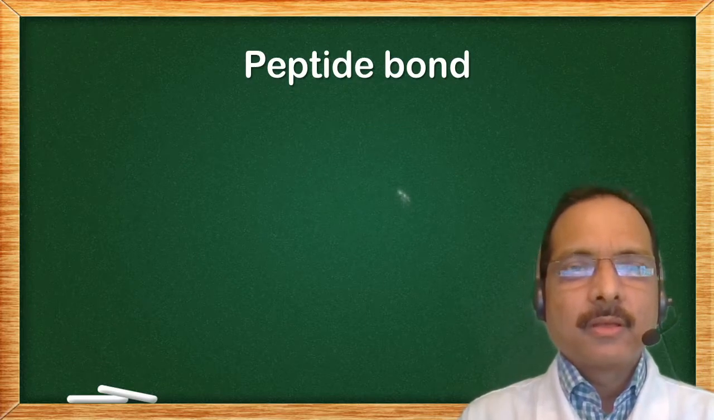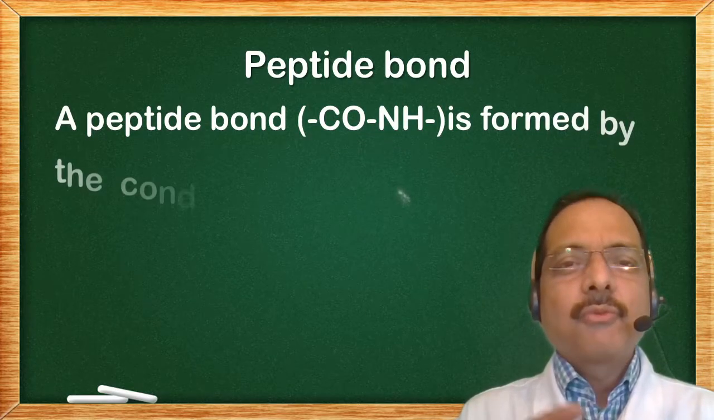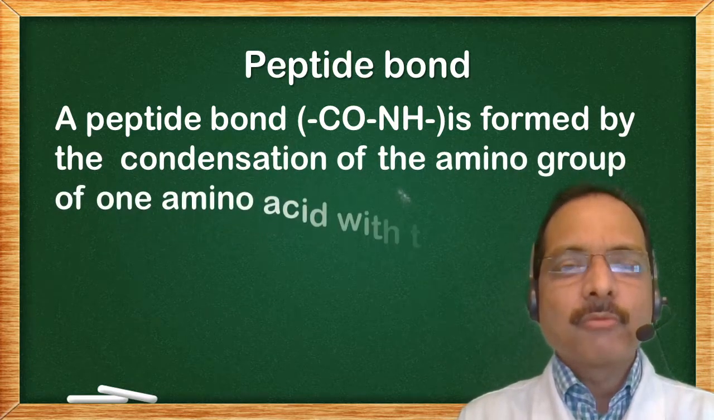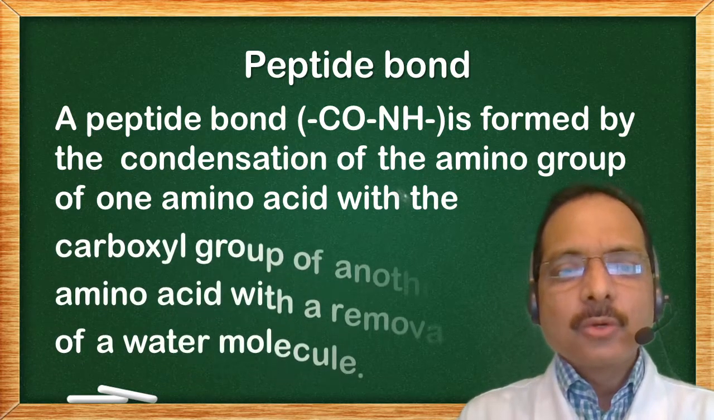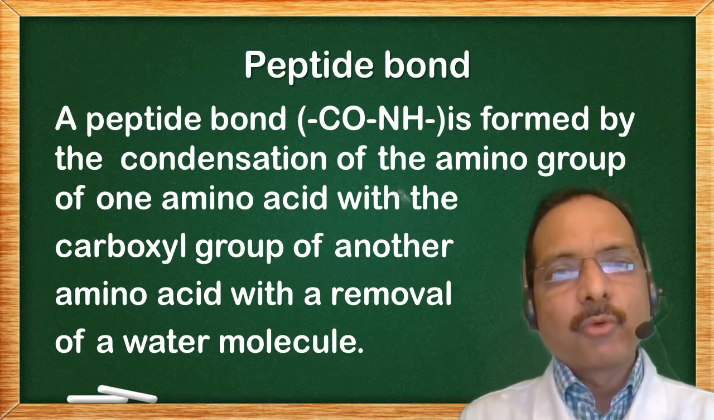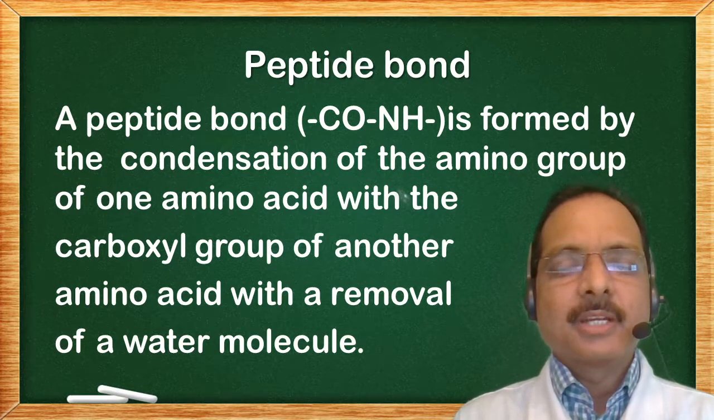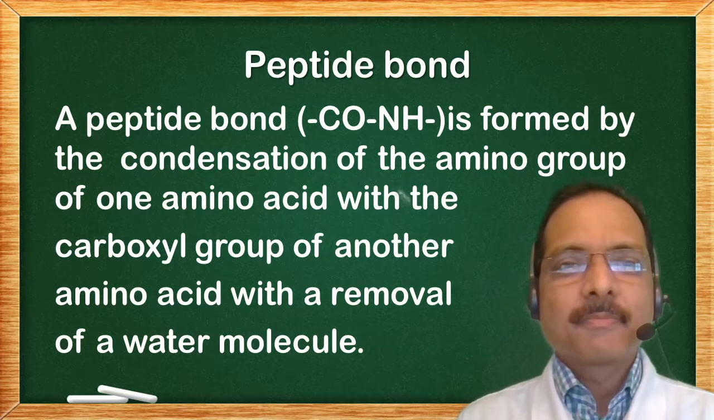Peptide bond. A peptide bond is formed by the condensation of the amino group of one amino acid with the carboxyl group of another amino acid with the removal of a water molecule. It is also called peptide bridge, CONH bridge.